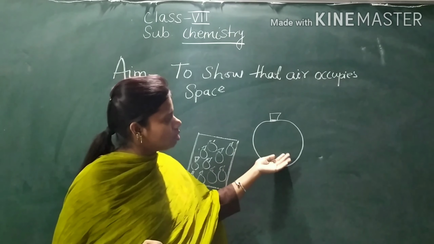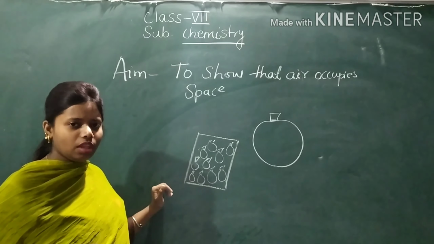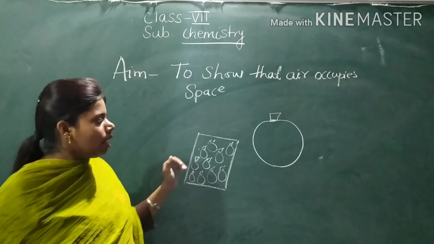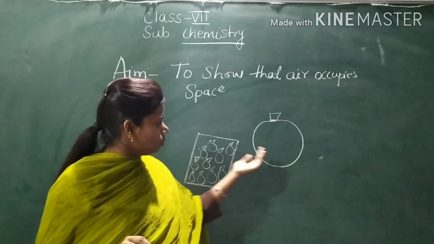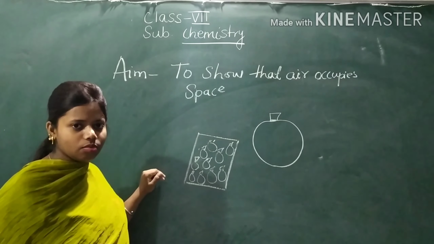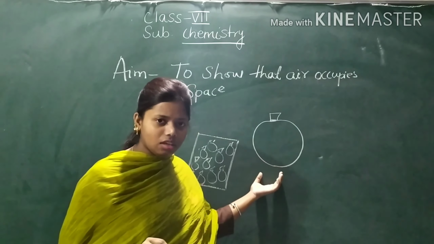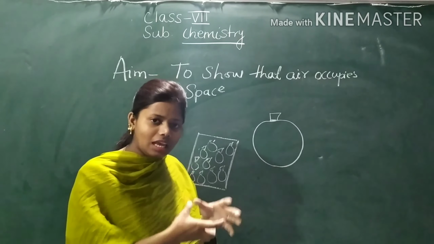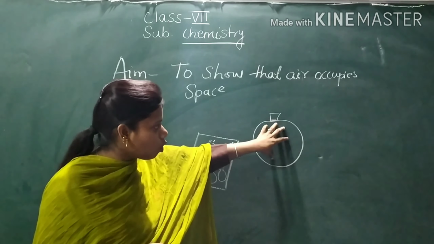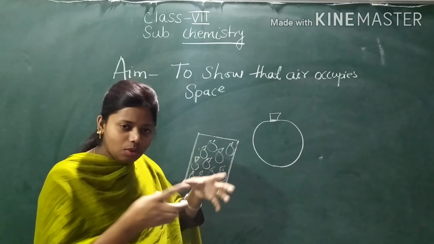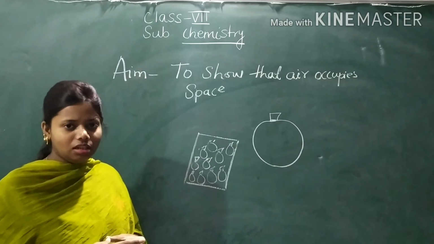Now try to put this balloon again inside this packet. Can you put this inflated balloon again in this packet? No, you cannot, because after blowing the air, the size of the balloon has increased. The air which you have blown inside this balloon has occupied some space. That is why the size of the balloon has increased.